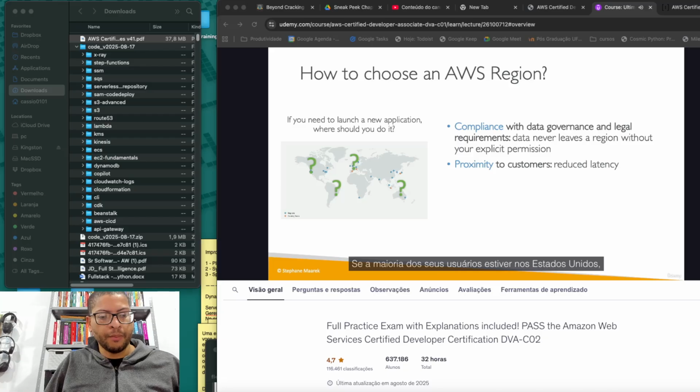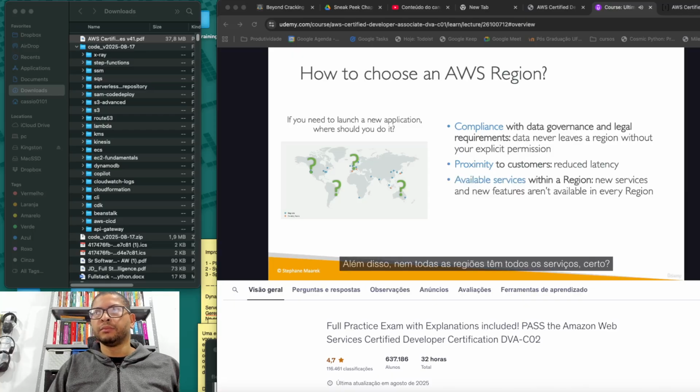So if most of your users are going to be in America, it makes a lot of sense to deploy your application in America close to your users because they will have a reduced latency. If you deploy your application in Australia and your users are in America, they will have a lot of lag using your application. Then also, not all regions have all services. Some regions do not have certain services, and so obviously if you're leveraging a service with your application, you need to make sure that the region you're deploying into is available and does have that service.